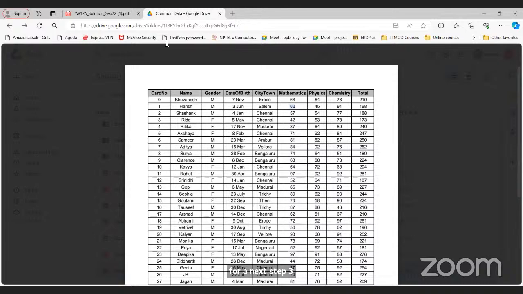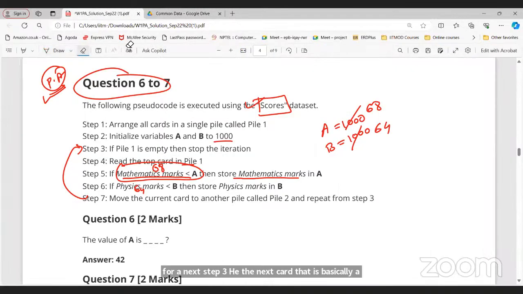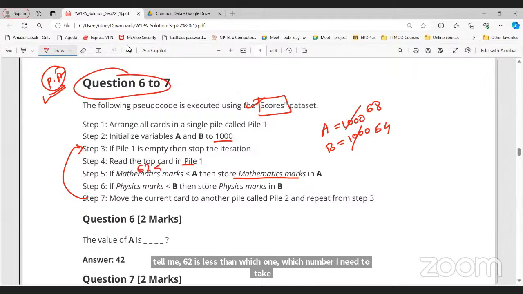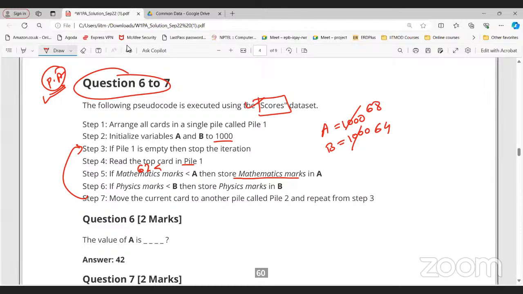Again 62 is there for mathematics. Now tell me, 62 is less than which one? Which number do I need to take? 1000 or 68? 68, because we already updated the value of A, right? So this is what a variable is. We keep updating the value of this variable. So now the value of A is 68. It got updated from the previous iteration.